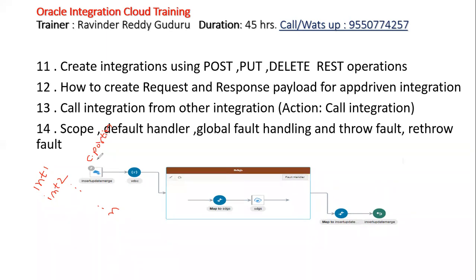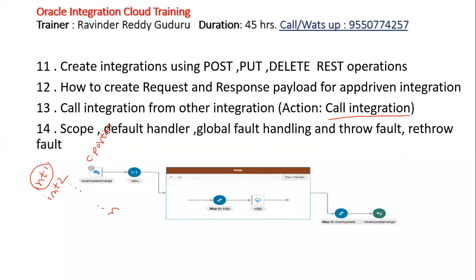Here also, we'll create an app-driven integration, and we will call that integration from integration 1, 2, 3, 4, 5, 6, 7, 8. That is the other purpose of your app-driven integration. So this will be covered very clearly. Part of the integration can be created as an app-driven integration that can be called in integration 1, 2, 3, whatever, wherever you require. And that can be done through the call integration action.